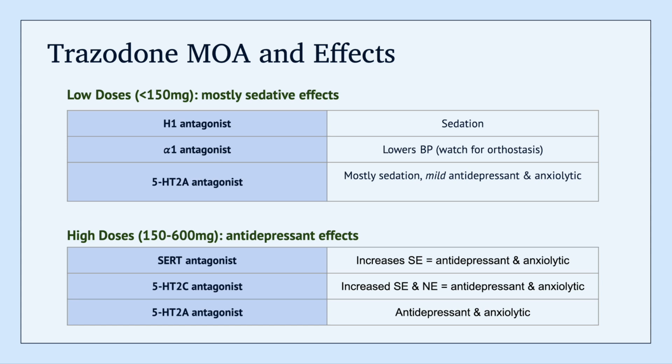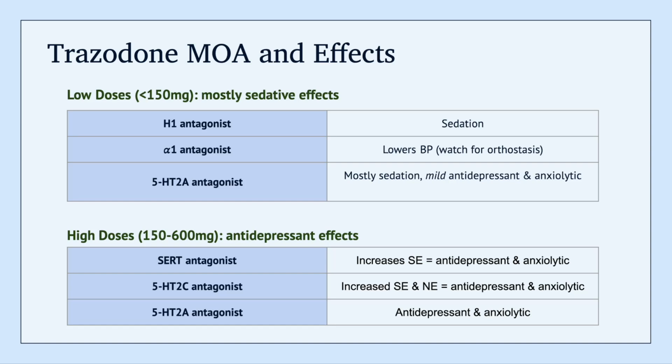trazodone can act differently. So if we're talking low doses, which are generally below 150 milligrams, trazodone will have mostly sedative effects. So you'll see it acts as an H1 antagonist, leading to some sedation. It'll act as an alpha-1 antagonist, which can lower the blood pressure, and you always want to be mindful of orthostatic hypotension. And then you'll also get antagonism at the 5-HT2A receptors, so that'll lead to mostly sedation and maybe some very mild antidepressant and anxiolytic effects.